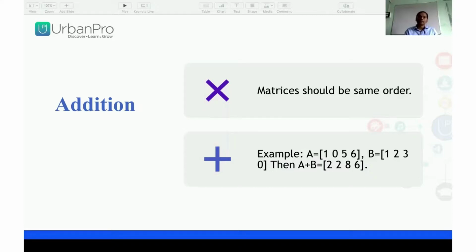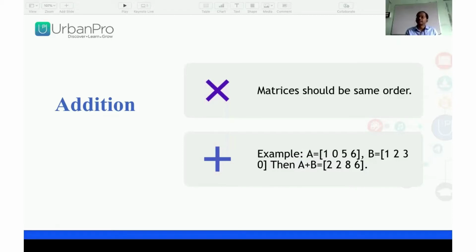I have to add the corresponding elements, first element to first element. In matrix A the first element is 1 and in matrix B also 1. 1 plus 1 is 2, the first element.